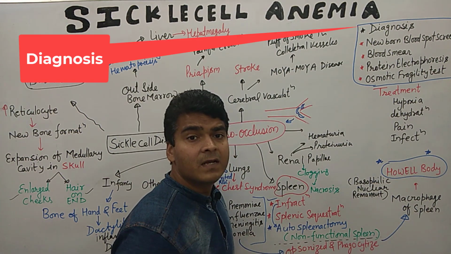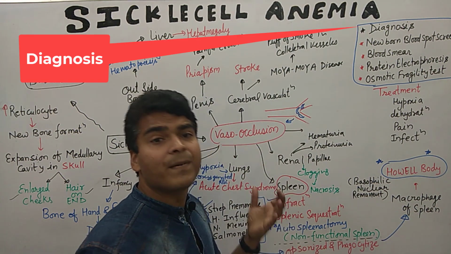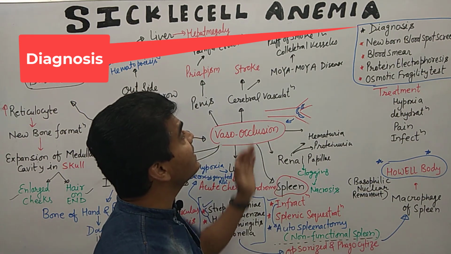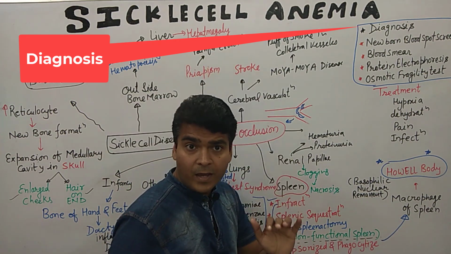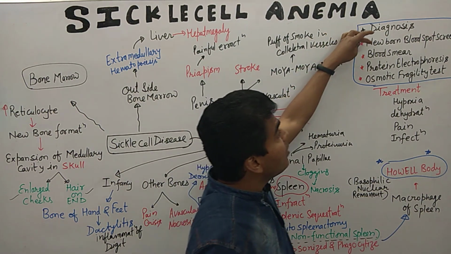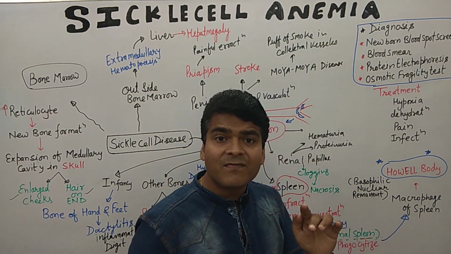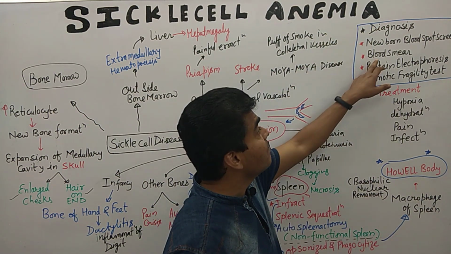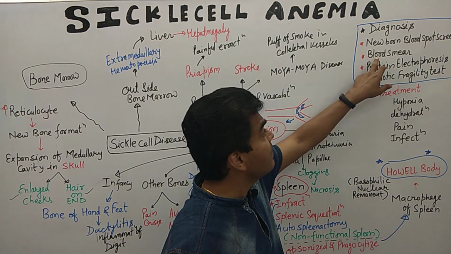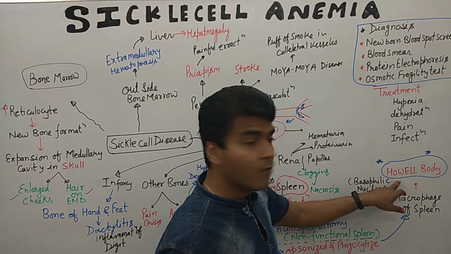Now moving on to the diagnostic parameters. What are the diagnostic parameters of sickle cell anemia? Newborn blood spot screening is the first test we can do. Then peripheral blood smear, in which we can find Howell bodies.